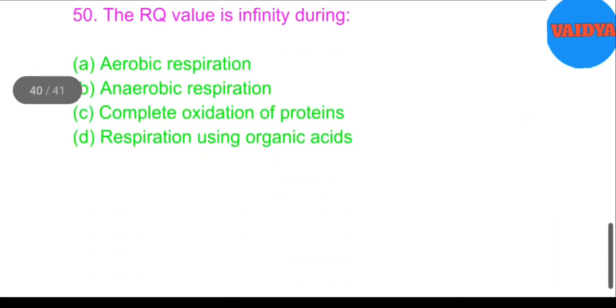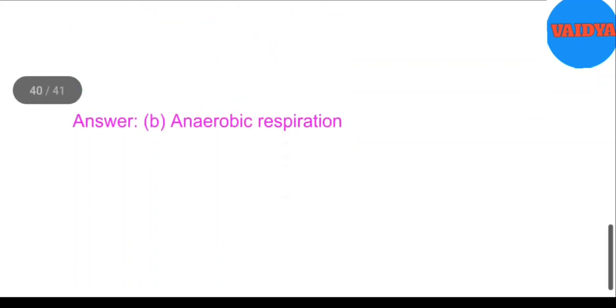50. The RQ value is infinity during A. Aerobic respiration. B. Anaerobic respiration. C. Complete oxidation of proteins. D. Respiration using organic acids. Answer. B. Anaerobic respiration.